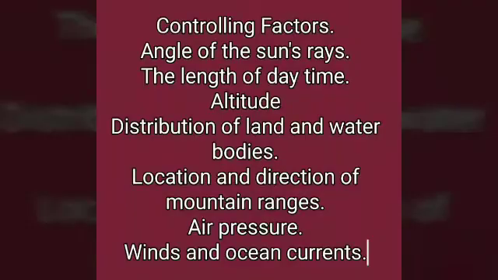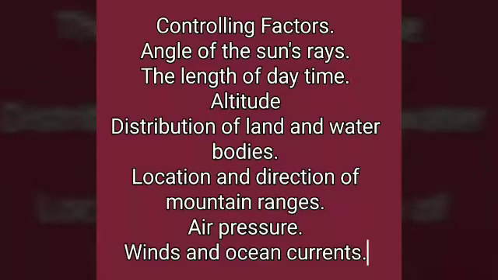Next, we see the topic: controlling factors of weather and climate. Listen: angle of the sun rays, the length of daytime, altitude, distribution of land and water bodies, location and direction of the mountain ranges, air pressure, winds and ocean currents. They are controlling factors. Here altitude means height.